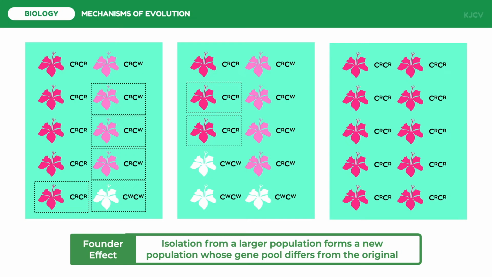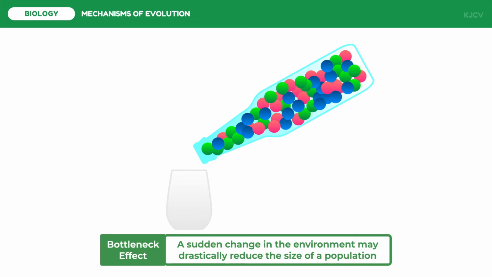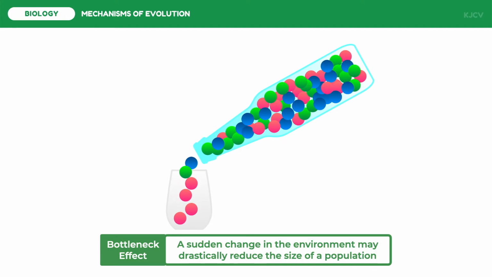The other type of genetic drift is what we call the bottleneck effect. A sudden change in the environment such as fire or flood may drastically reduce the size of a population. A severe drop in population size can cause the bottleneck effect. In this example, let's say that there are 3 variations: red, green, and blue. These individuals are in a bottle. The shaking of the bottle is the bottleneck event that would unpredictably dictate which individuals will survive. At the end, only 4 red, 1 green, and 1 blue comprise the surviving population. In the bottleneck effect, certain alleles may be overrepresented among the survivors, others may be underrepresented, and some may be absent altogether.